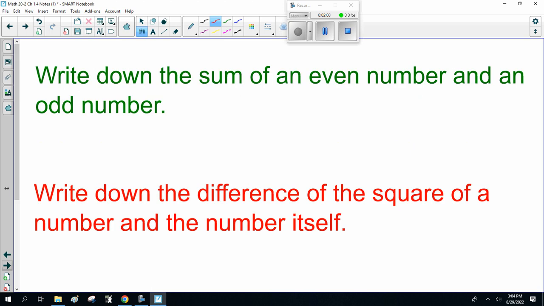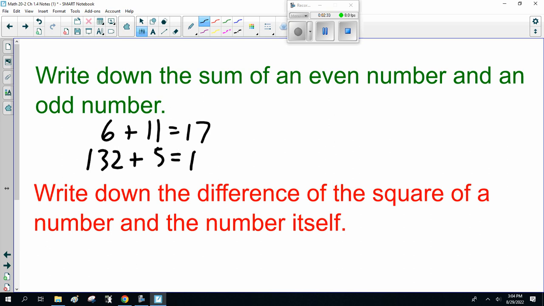Now, write down the sum of an even number and an odd number. Well, an even number is like 6, and an odd number is like 11. That's 17. Okay? Or they don't have to be consecutive. They can be like 132 plus 5, 137. Now, notice they're both odd.